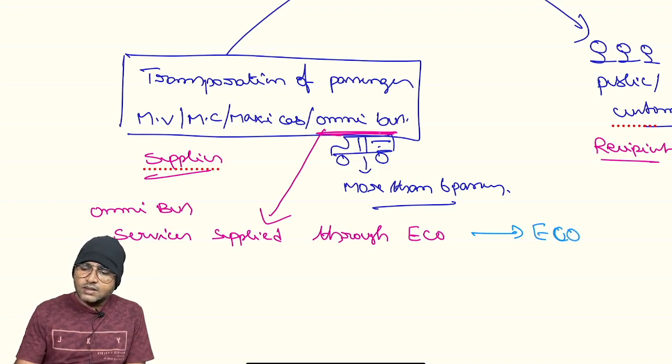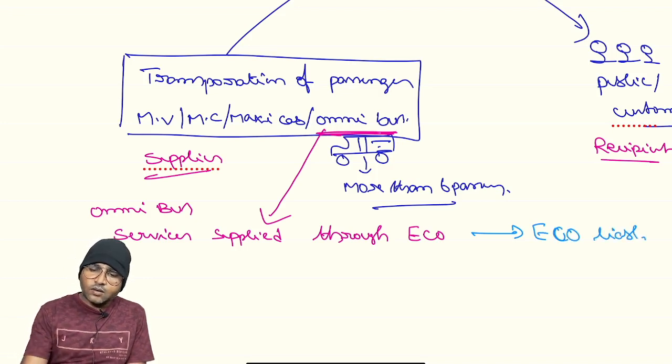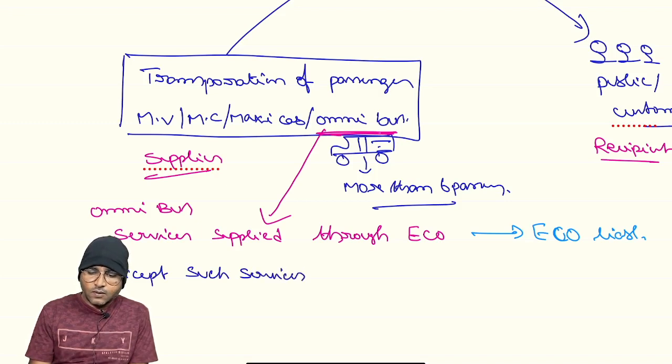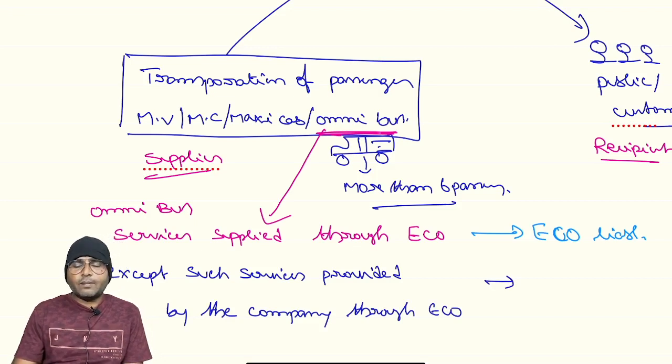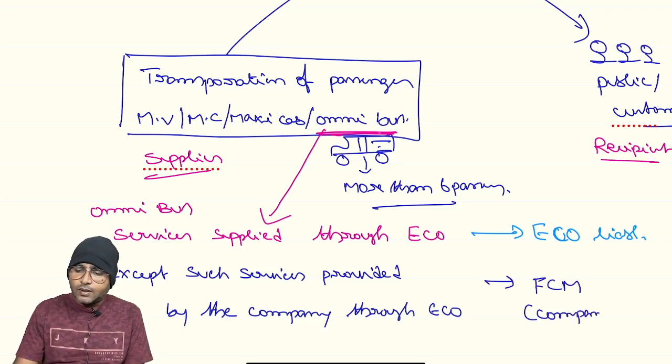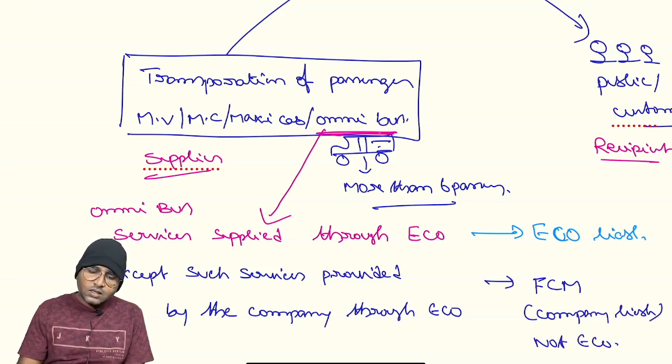E-commerce operator is liable. Right? Now, except such services provided by the company through ECO. In this situation, what will happen? In this situation, forward charge mechanism applies, so that company is liable, right? Not ECO. This is the new provision.